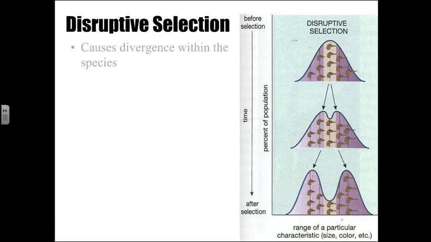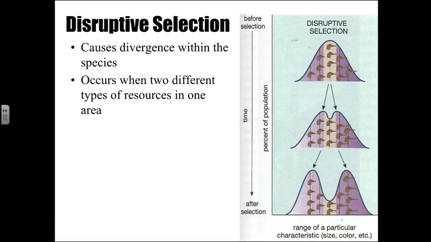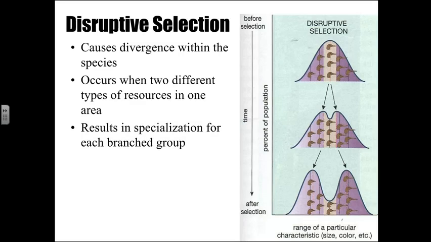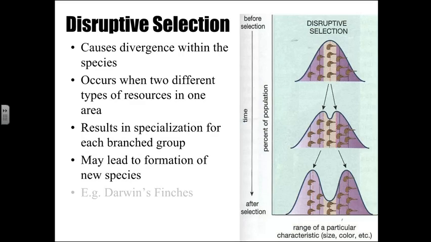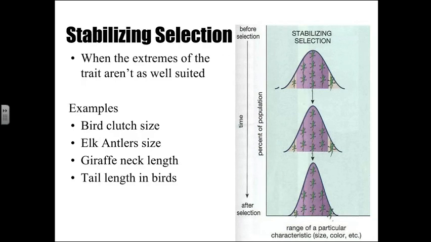Disruptive selection is going to favor the two extremes, and so we're going to cause a divergence within the species. We're going to form two species from that. And that is going to occur when two different types of resources are found in one particular area, and that's going to result in stabilizing those two extremes, and that is how we get new species. So you can see this in finches when they are forming different kinds of finches.